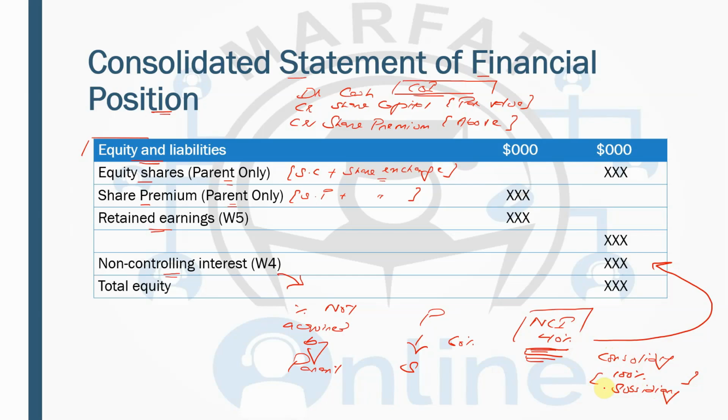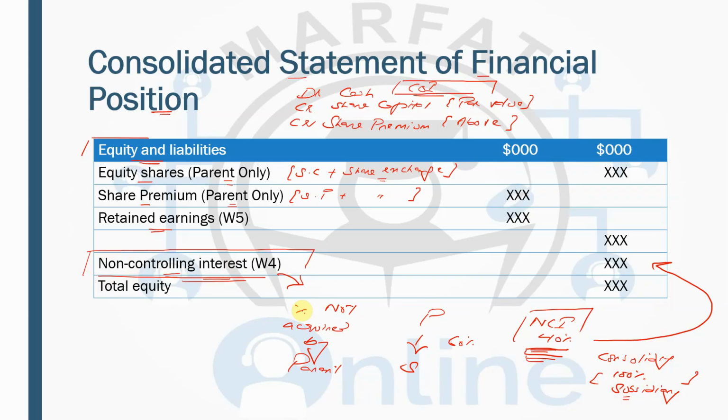When we are consolidating, we are taking 100% of the subsidiary. So when we are consolidating 100% of the subsidiary, we have to show to our investors the percentage which is not owned by us. Otherwise, technically, we should consolidate 60% if we have acquired 60%.